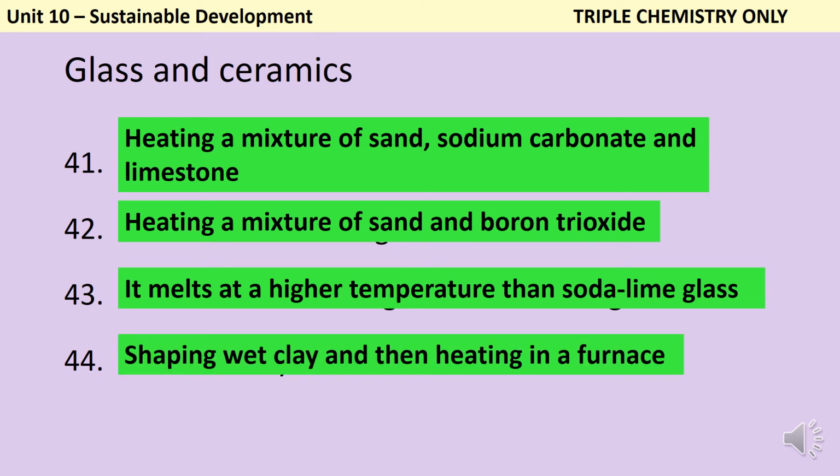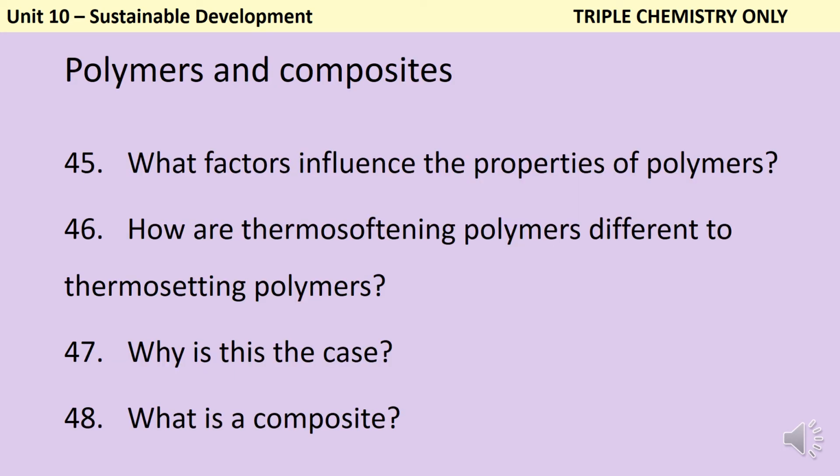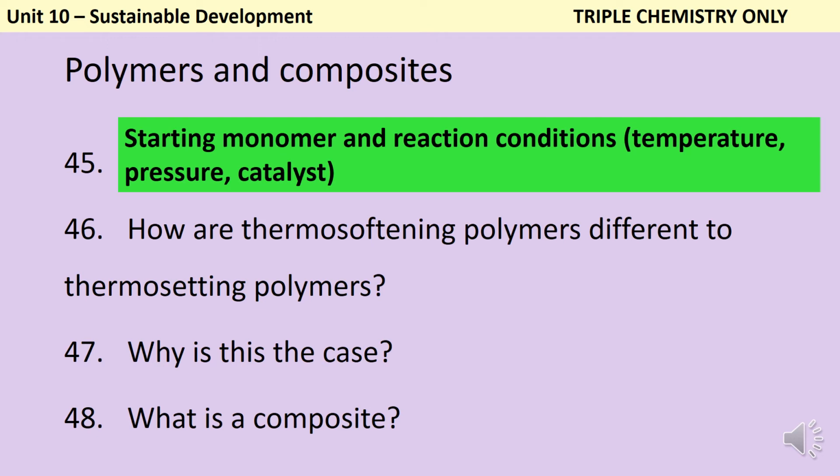Clay ceramics are made by shaping wet clay and then heating them in a furnace or a kiln until they dry out. The properties of polymers can be influenced both by the starting monomer, so what we're actually making it out of, and the reaction conditions, so things like the temperature the polymer is made at, the pressure it's made at, and whether or not a catalyst is used.